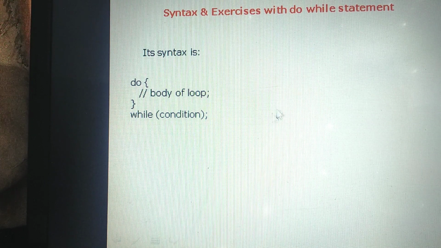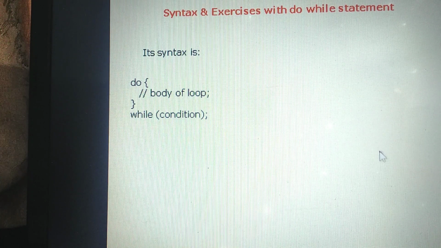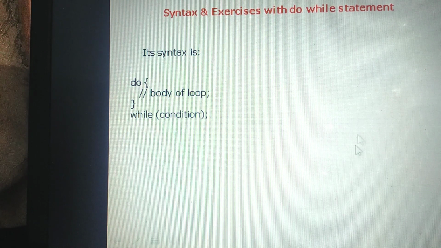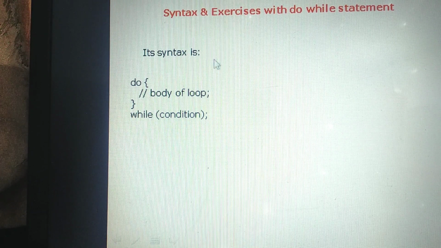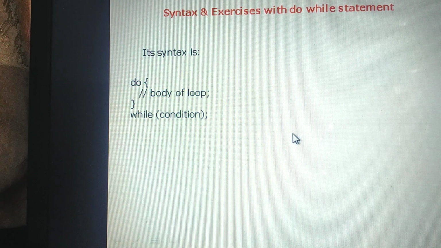Again the condition is evaluated. This process continues until the condition evaluates to false. If it is false, the loop stops, and control comes back to the main program.